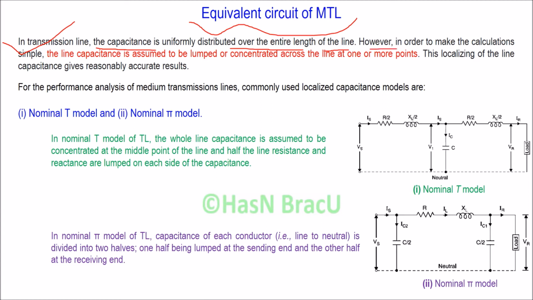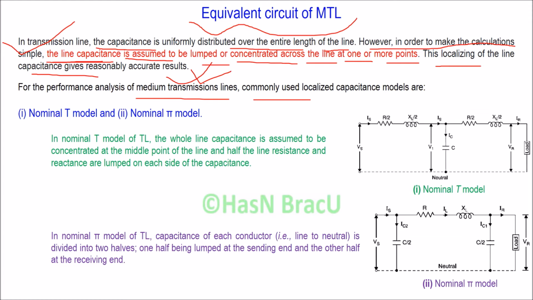However, in order to make the calculation simple, the line capacitance is assumed to be lumped or concentrated across the line at one or more points, and this localizing of the line capacitance gives reasonably accurate results. For the performance analysis of medium transmission line, commonly used localized capacitance models are nominal T model and nominal pi model.